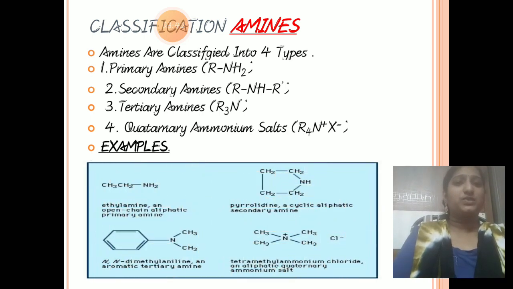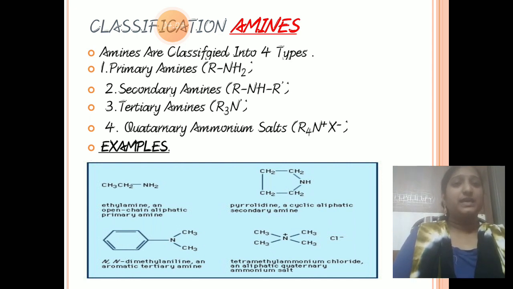See here some examples. CH3CH2NH2, that is ethylamine, is the best example for primary amines. Next, pyrrolidine, a cyclic aliphatic amine, is the best example for secondary amine. Next, N,N-dimethyl aniline is the best example for tertiary amines.